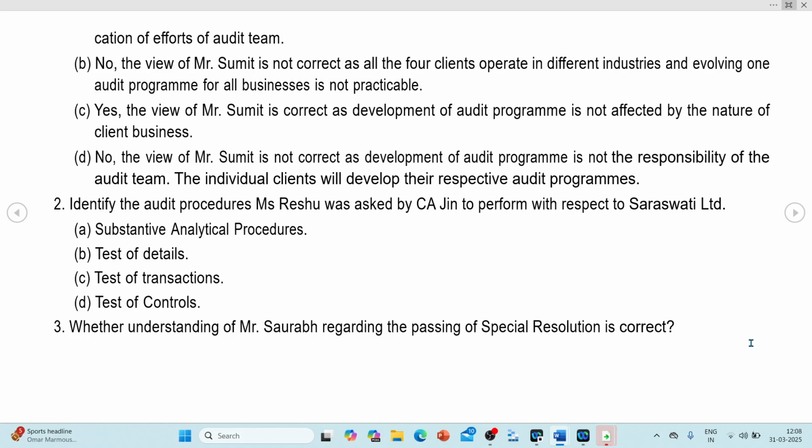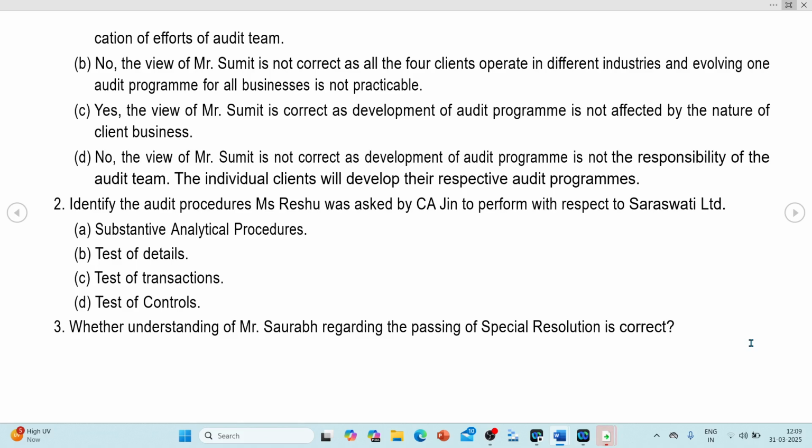Second question: identify the audit procedure Ms. Ratio was asked by CA Jin to perform with respect to Saraswati Limited. So, identify the audit procedure Ms. Ratio was asked by CA Jin to perform with respect to Saraswati Limited.